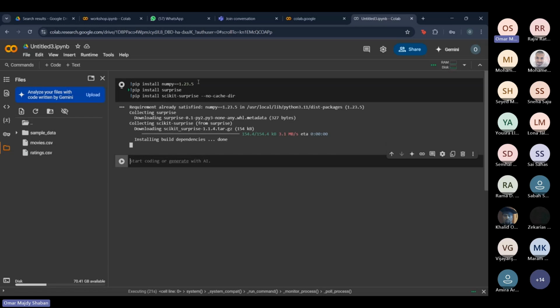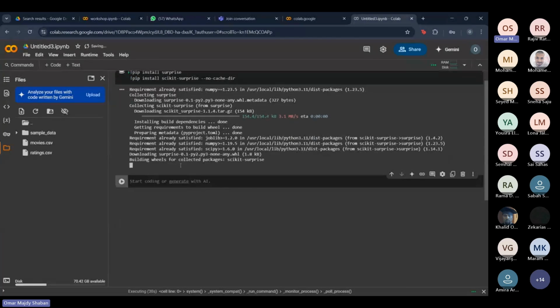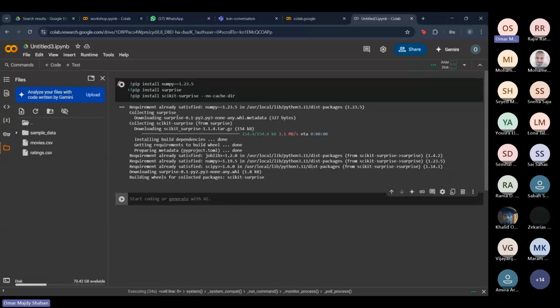As you can see, this green arrow shows which line it's currently interpreting. It finished the first line, now it's interpreting the second line, and I've got to give it some time to load. And while it's loading, let me show you some features of Google Colab.